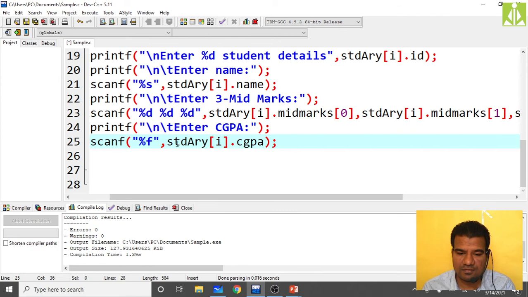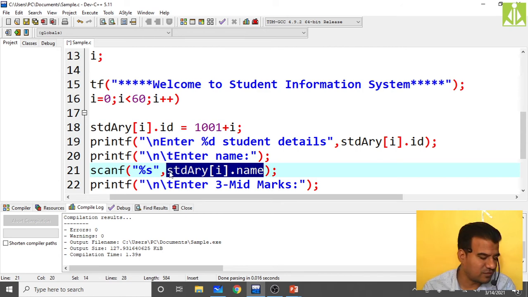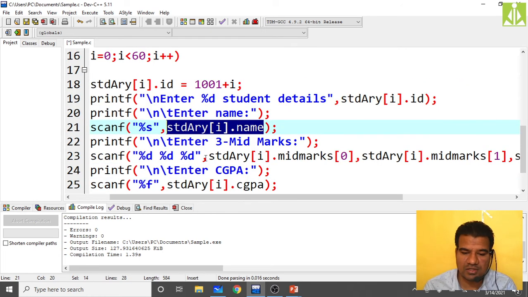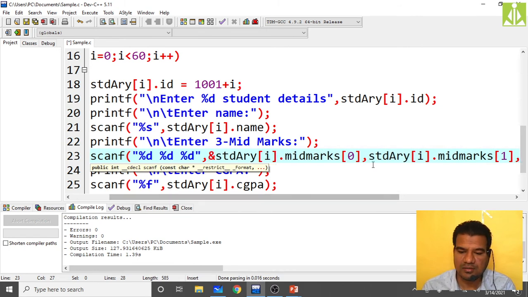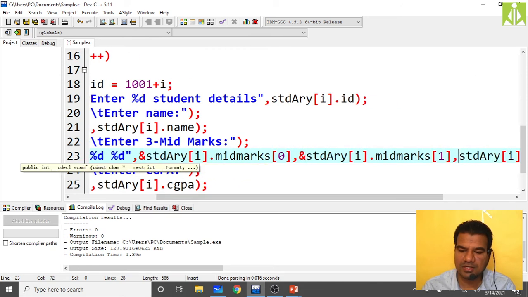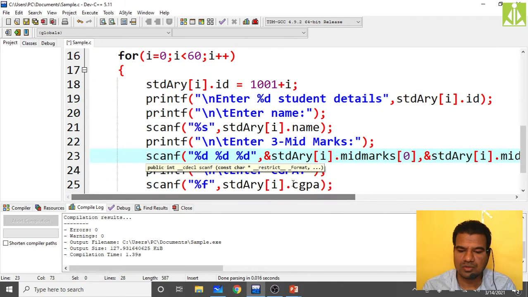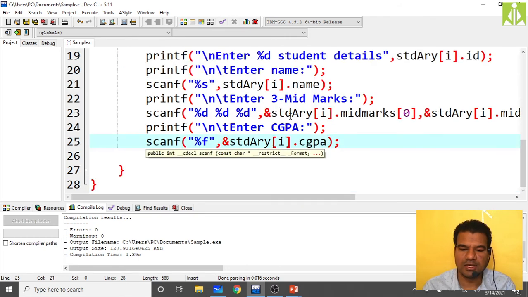Inside scanf, only in case of name you don't have to use ampersand, but for the rest of the things we need to pass addresses. So what I have to do? Ampersand midmarks 0, ampersand midmarks 1, ampersand midmarks 2. So for CGPA also I need to put an ampersand. So that's it. Reading is over.